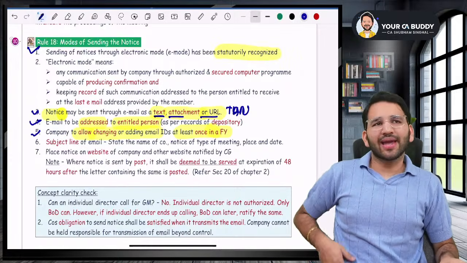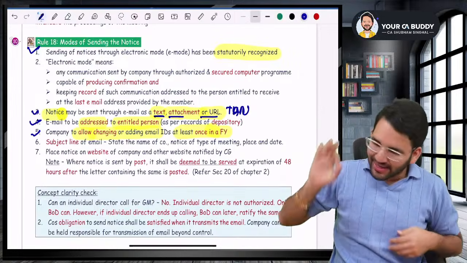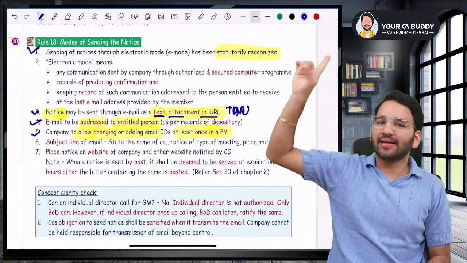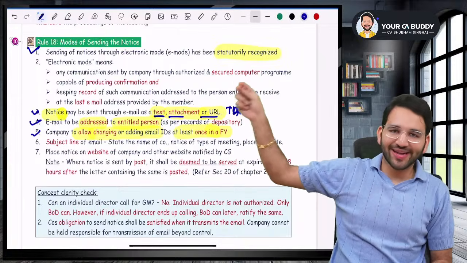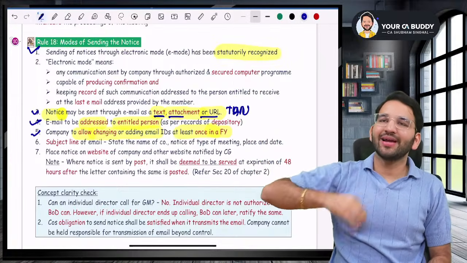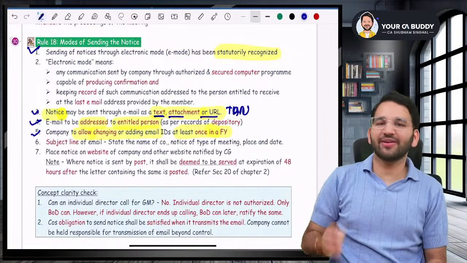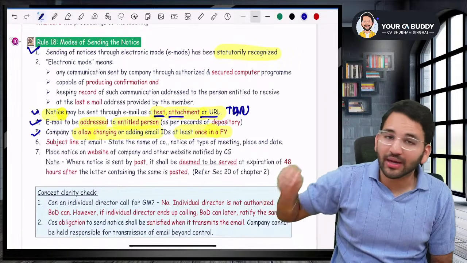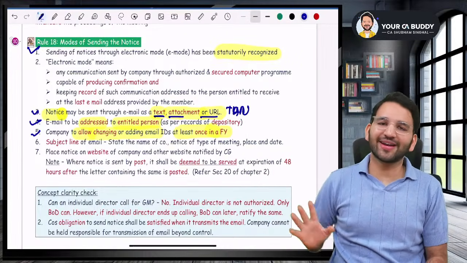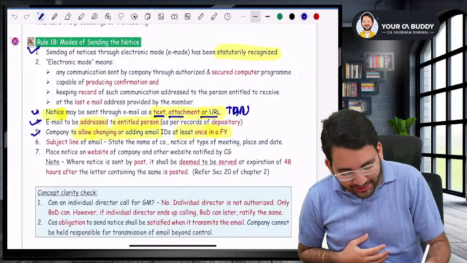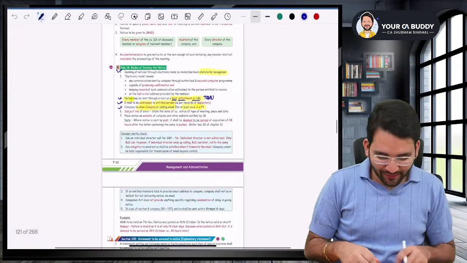If someone asks you, can you send a notice via email? Don't just say yes. Say that yes, we can send a notice via email. Number one, it is a statutorily recognized mode. Number two, it can be sent in the format of a text, attachment, or URL. Number three, it has to be addressed to an entitled person, the person who is entitled to receive it. And number four, the company has to allow adding or changing the email at least once in a financial year. If all these four conditions are satisfied, only then we will allow you to send via email.